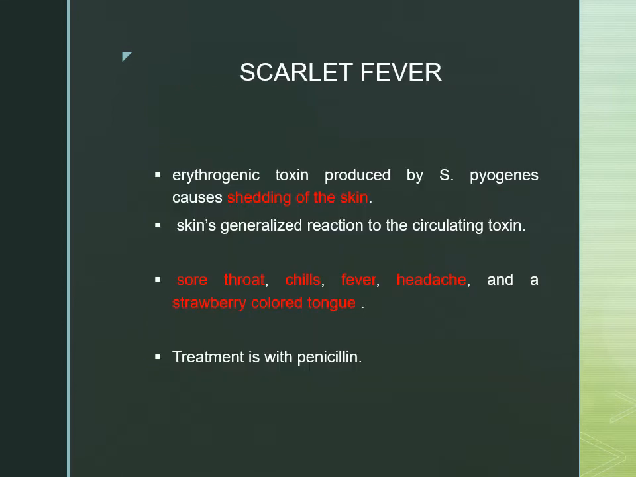Then scarlet fever. This is caused by the toxins secreted by Streptococcus pyogenes, which can lead to shedding of the skin. Along with that, there could be a strawberry colored tongue, sore throat, chills, fever, headache.